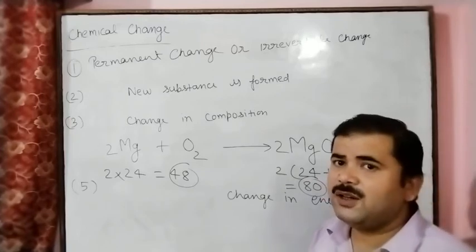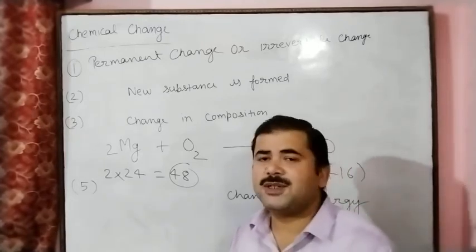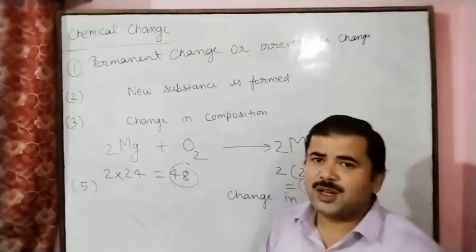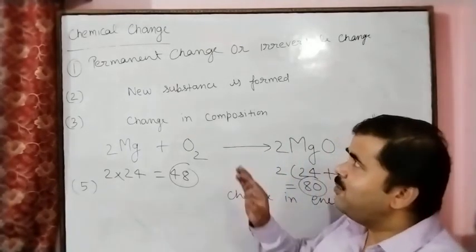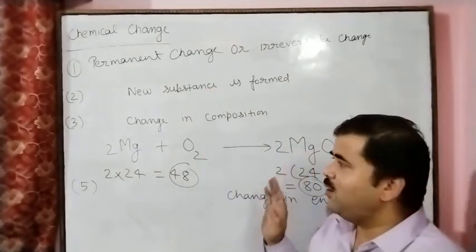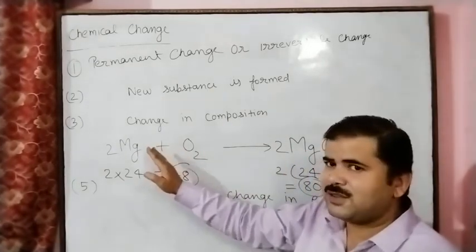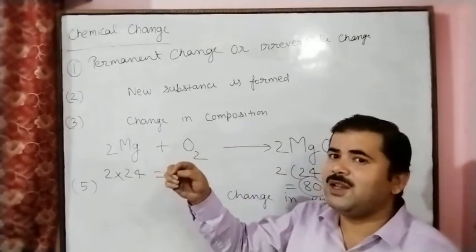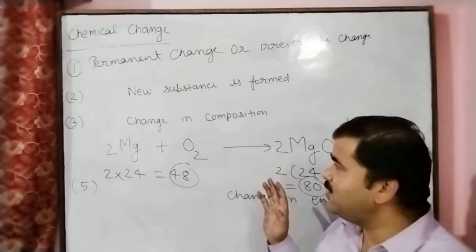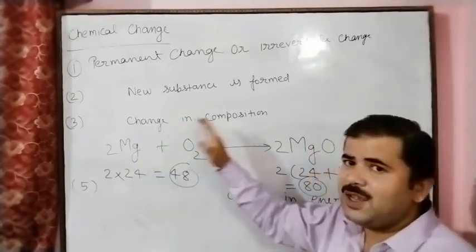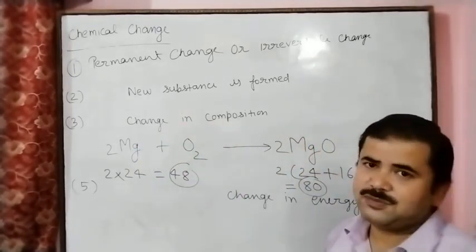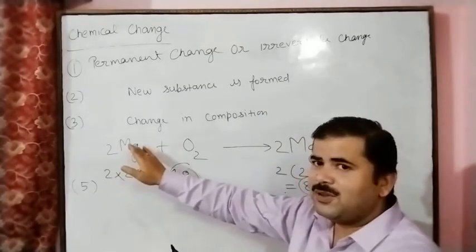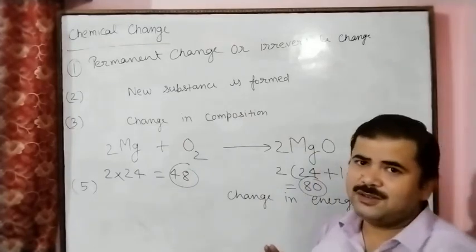So don't confuse this with the law of conservation of mass that you studied in the first chapter. Here I am explaining the chemical change, where a substance change occurs. If we burn magnesium, the mass will change, because magnesium changes into magnesium oxide. So here we are comparing magnesium and magnesium oxide.